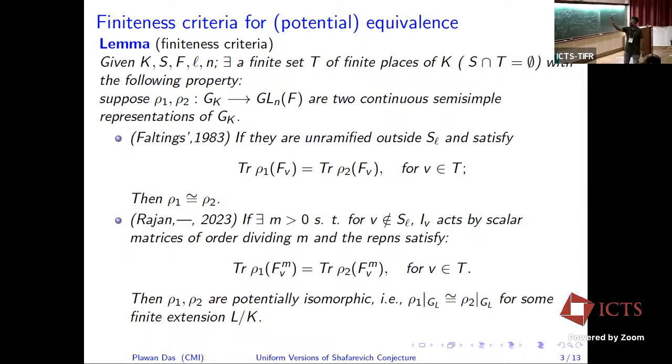If the representations are semi-simple, then, okay, this criterion I am giving only for traces of semi-simple representations. So if the representations are semi-simple, then the Khare-Rajan theorem is there: the ramified places, the places where it is ramified, form a density zero set actually. So that we can use. Okay, I have taken much time.